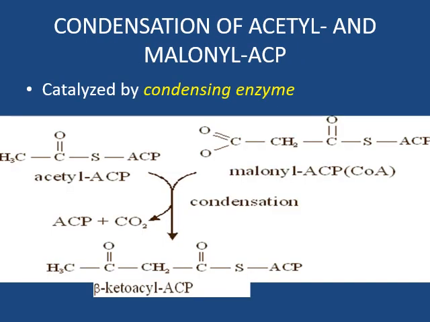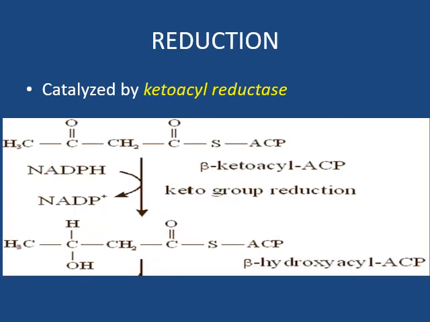The next reaction is condensation of acetyl and malonyl ACP, catalyzed by the condensing enzyme. So acetyl ACP and malonyl ACP condense to form beta ketoacyl ACP, and in this process one molecule of ACP and carbon dioxide is released. Next is reduction, catalyzed by the ketoacyl reductase enzyme. There is reduction of beta ketoacyl ACP to form beta hydroxyacyl ACP, and the coenzyme is NADPH.